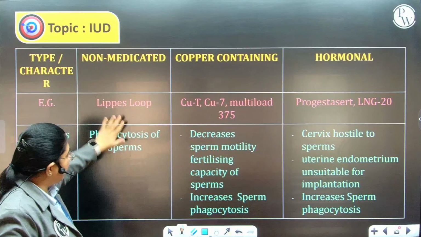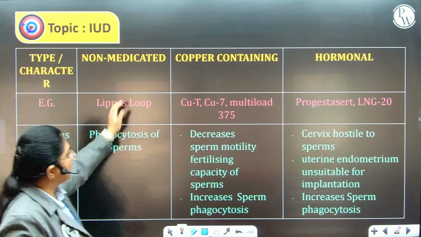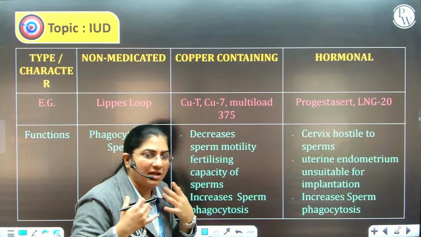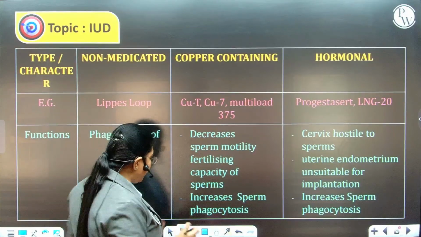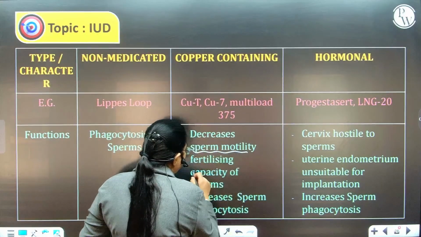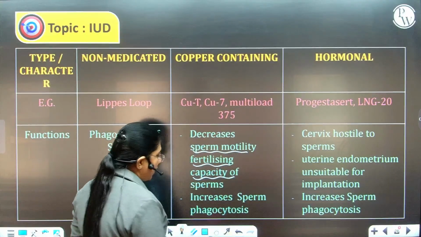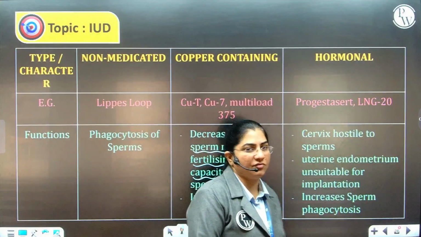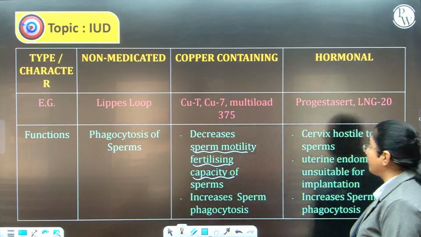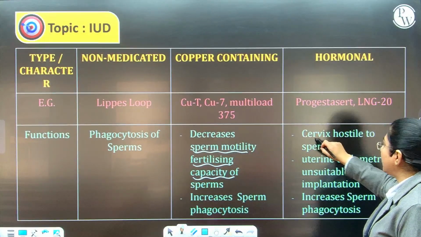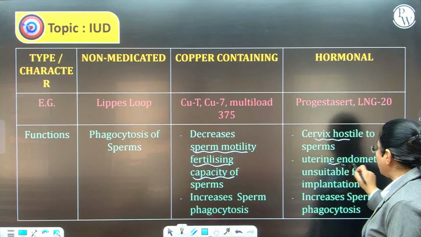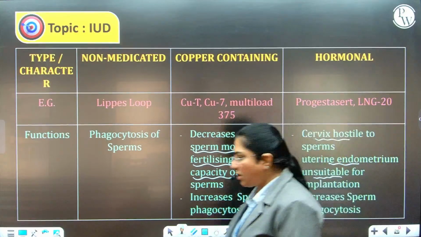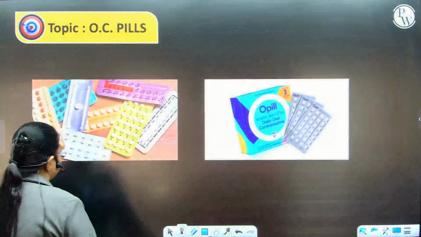Now, non-medicated will just bring about phagocytosis of the sperm. However, copper-containing will keep on releasing copper. As they slowly, gradually release copper, copper will reduce the sperm motility and the fertilizing capacity of the sperm. Thereby, it will prevent the sperms from easily reaching the fallopian tube and thereby prevent fertilization. However, hormonal will make the cervix hostile to the sperms and the uterine endometrium unsuitable for implantation, along with increasing the phagocytosis of the sperms.